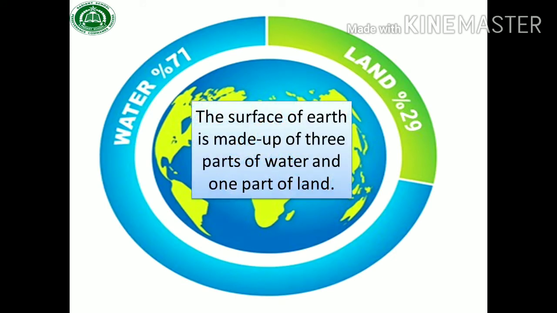As you can see, the surface of Earth is made up of 3 parts of water and 1 part of land. As you can see in the picture, Earth is divided into 2 parts. The one part is land and the second part is water. 71% water covers the Earth and 29% land covers the Earth's surface.